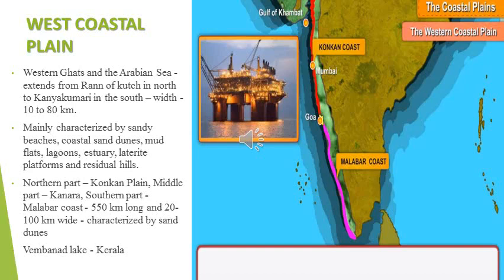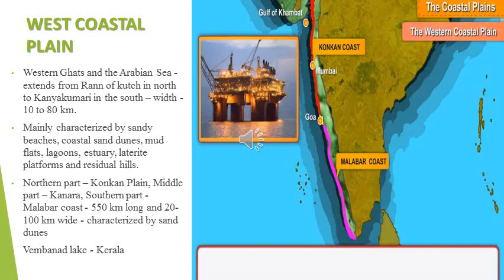The coastal plain is divided into three parts. The northern part is called the Konkan Plain, the middle part is called the Kanara Plain, and the southern part is called the Malabar Coast. The Malabar Coast is 550 km long and 20 to 100 km wide.